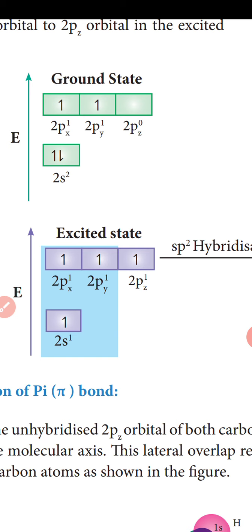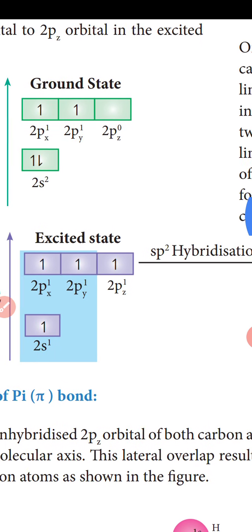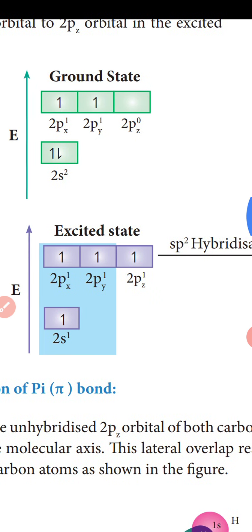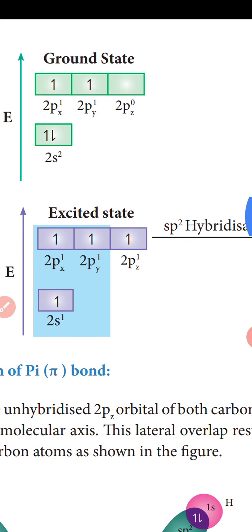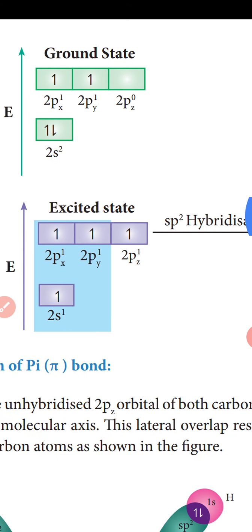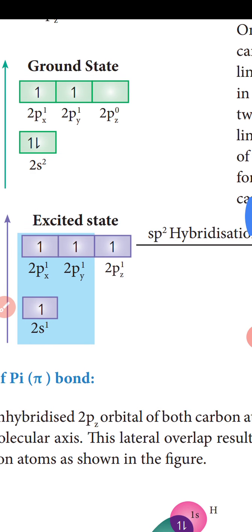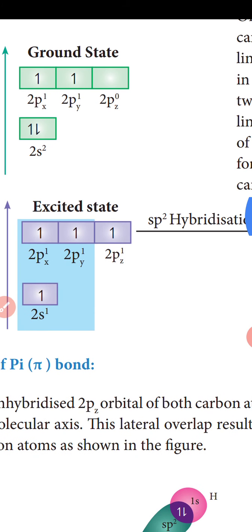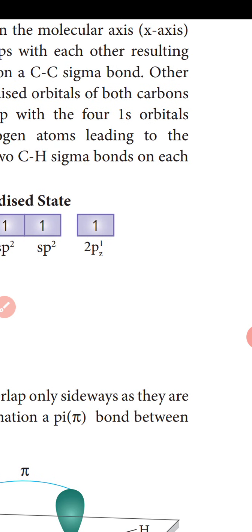sp2 hybridization in ethylene: both carbon atoms undergo sp2 hybridization involving 2s, 2px and 2py orbitals, resulting in 3 equivalent sp2 hybrid orbitals lying in the xy plane at an angle of 120 degrees to each other. The unhybridized 2pz orbital lies perpendicular to the xy plane.